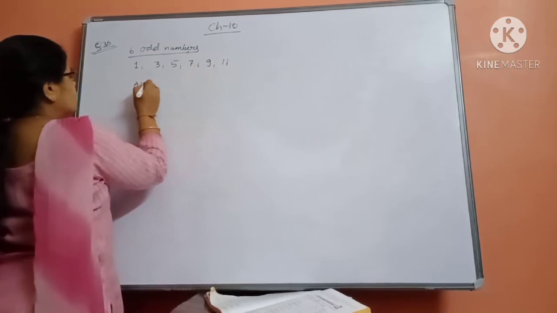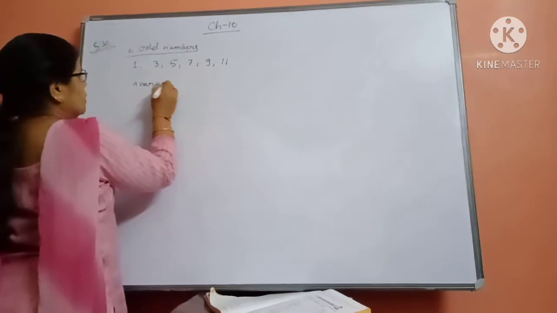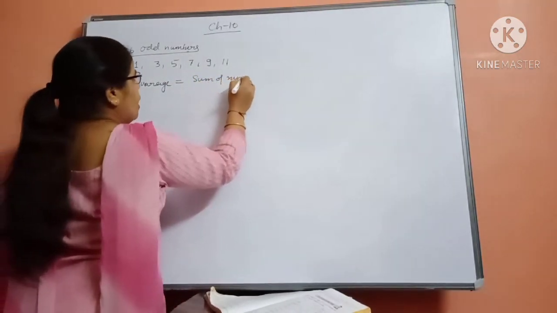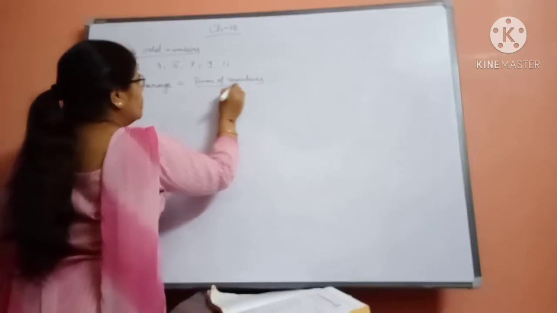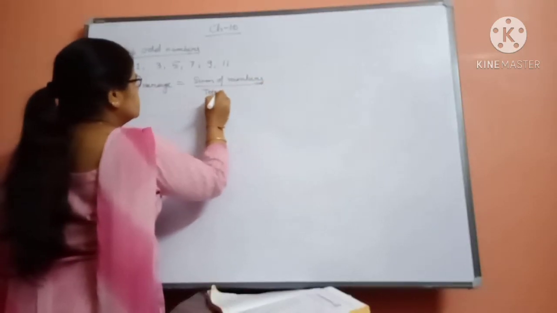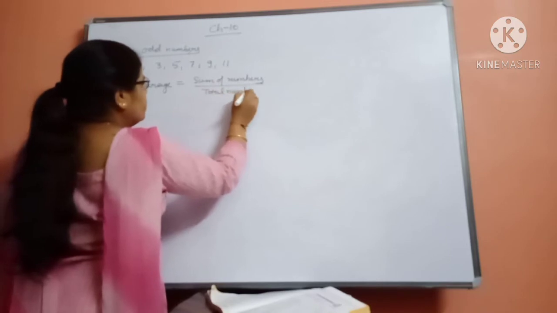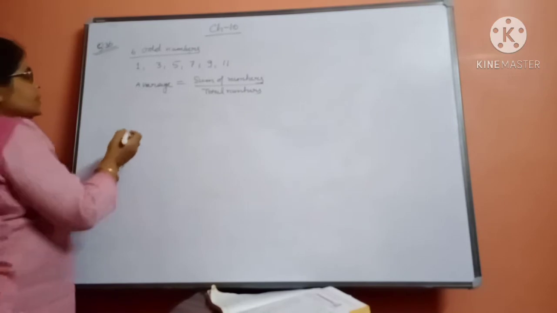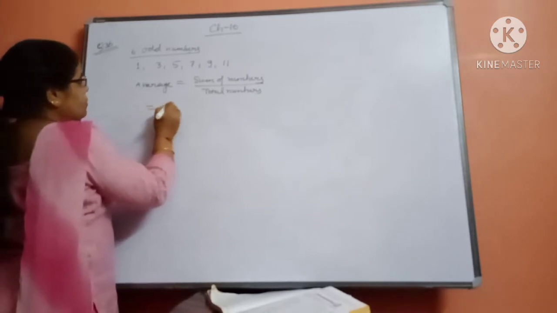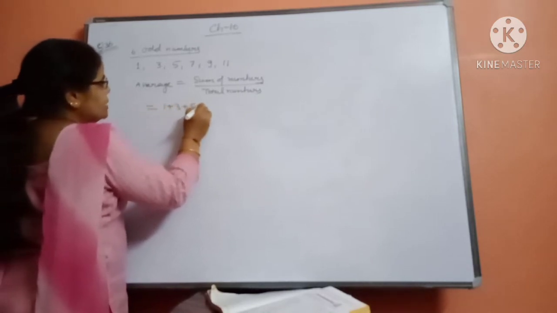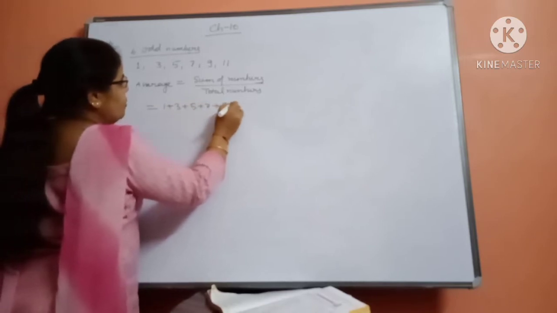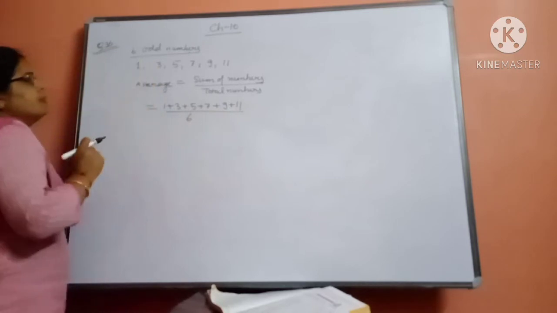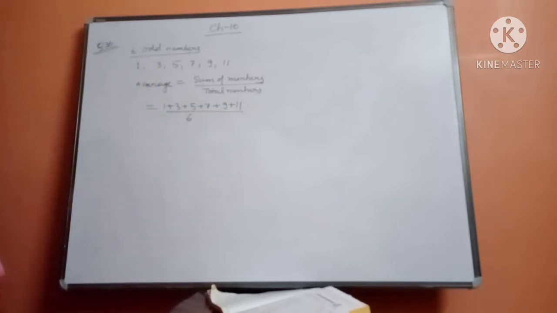So average is equal to sum of numbers upon total numbers. Okay, total numbers means how many numbers are there. So it will be 1 plus 3 plus 5 plus 7 plus 9 plus 11 divided by 6, because 6 numbers are there, as it is already given to find the average of the first 6 odd numbers.